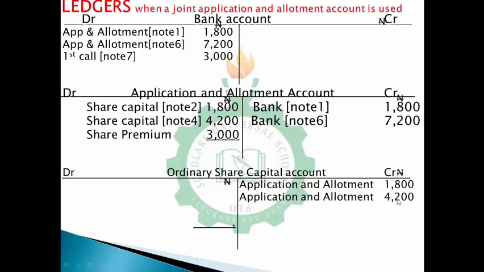Open another account, open another T ledger, and tag it first call account. Your corresponding credit of 3,000 should go there. Then after, you can move on.